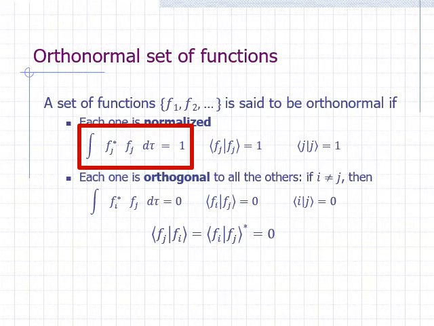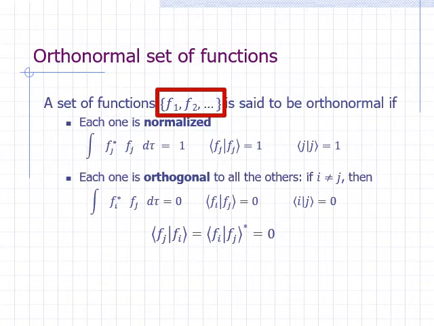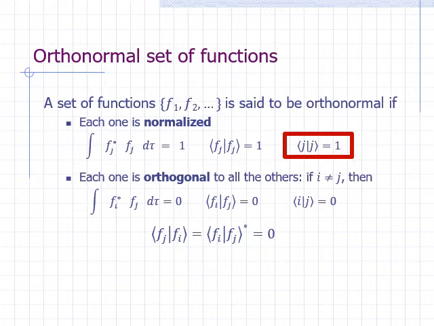In Dirac bracket notation, we can abbreviate the integral this way. We put f sub j inside both the bra and the ket, with no operator in between the bra and the ket. If we have a set of functions and name them f sub 1, f sub 2, f sub 3, and so on, then we can abbreviate even more. If we are referring to function f sub j, we just put j itself inside both the bra and ket.